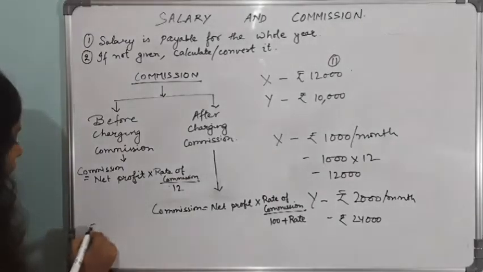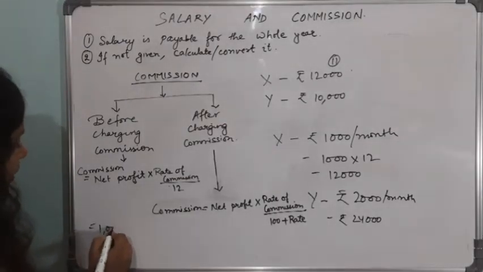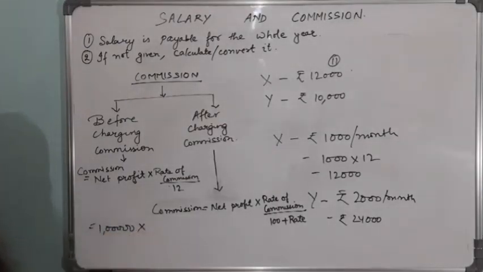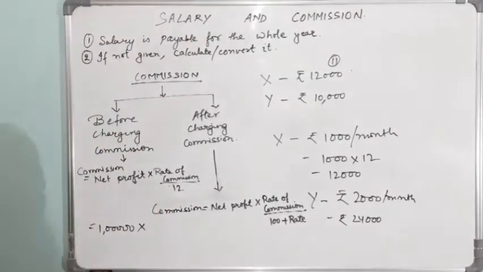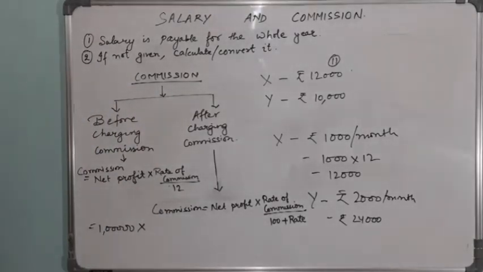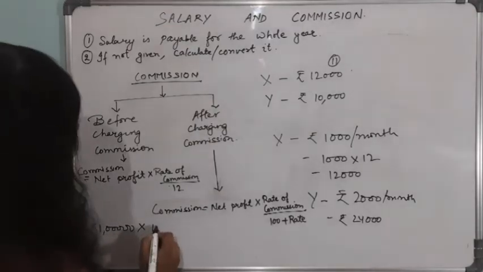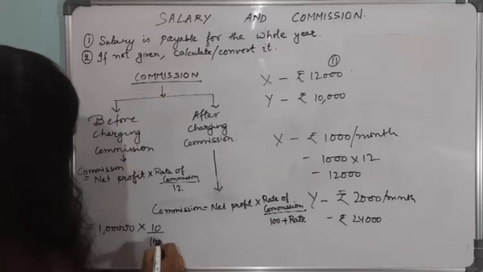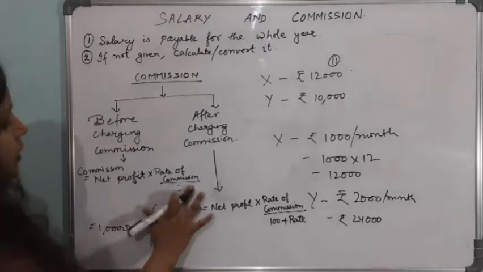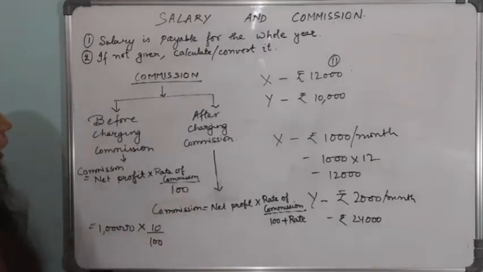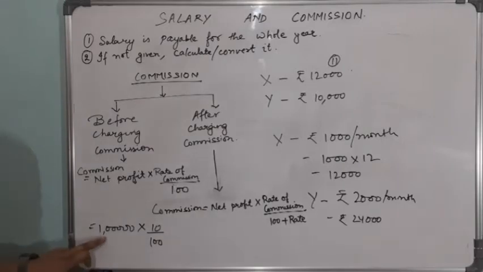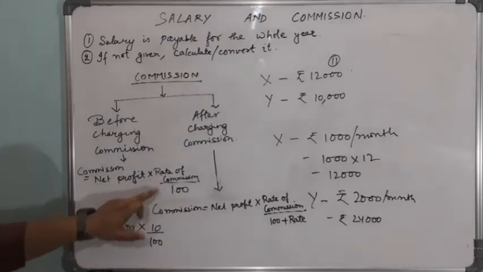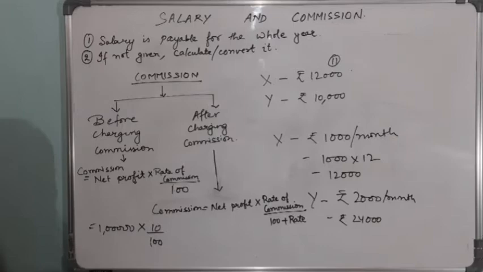Let's say net profit is given to you as rupees 1 lakh, and the rate of commission will be given to you in the question. Let's say the rate is given to you as 10%, then we'll be calculating 10%. So 1,00,000 will be our net profit and the rate of commission is 10%.